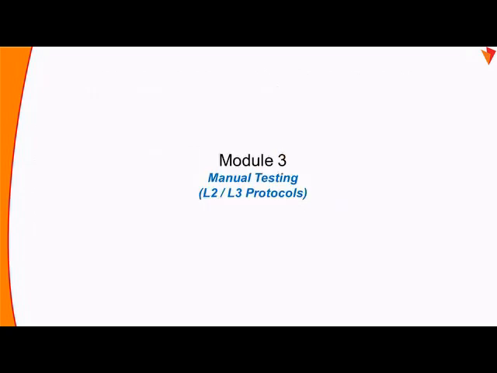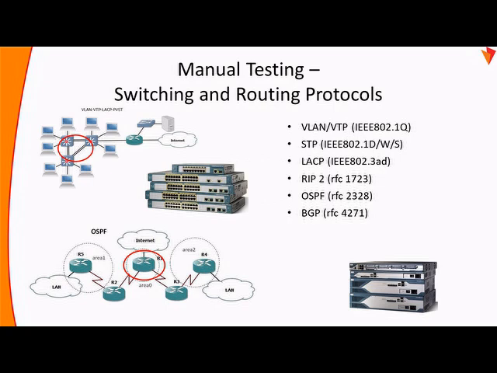Then comes manual testing. With the skill set so far being the technical portion and then the software testing portion, we'll pick up test cases under each of the protocols, layer 2, layer 3. We'll form the test cases, we'll execute them, and we'll see the way to conclude on each of the test cases after execution.